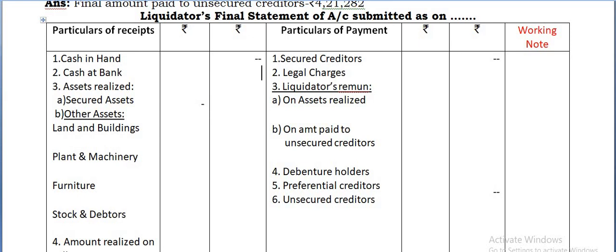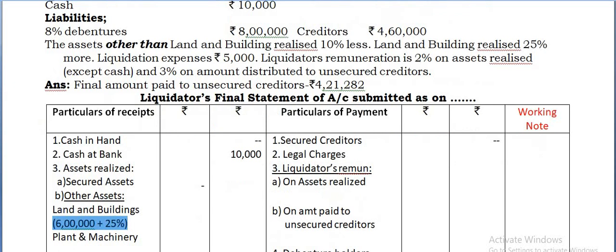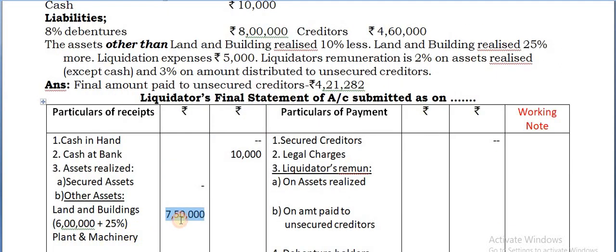Then you can go for values. You can write cash at bank is given 10,000. This is the cash in hand, or cash at bank, you can write anywhere 10,000. Then 6 lakhs plus 25%, that is a profit. It is given that it is realized at more, so consider it as premium, profits.